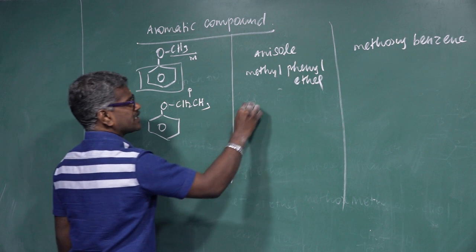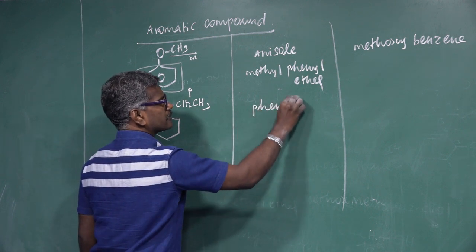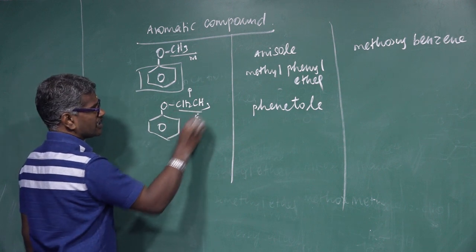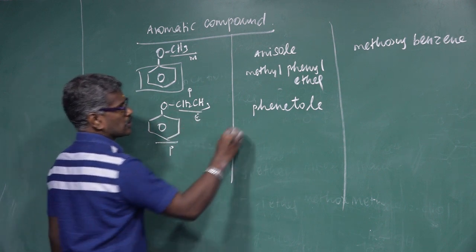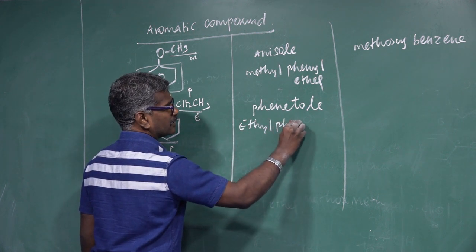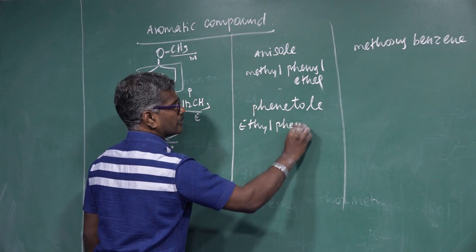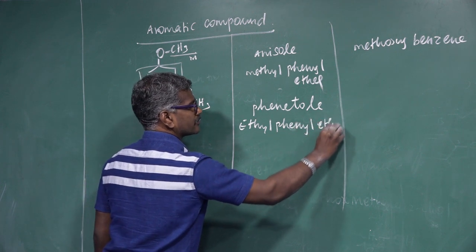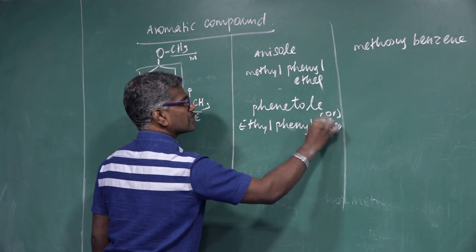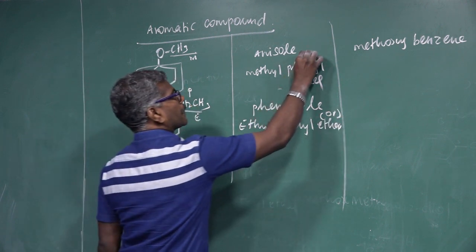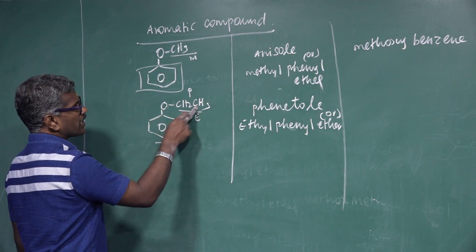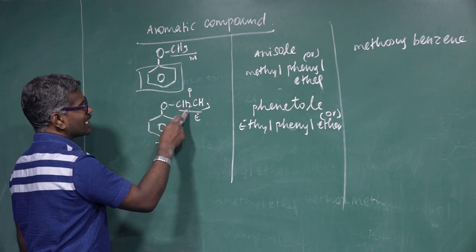This name is phenetole. This one is a phenyl group, so ethyl phenyl ether. Phenetole or ethyl phenyl ether, all are the same. These are the common names. Anisole is the common name; for the IUPAC name, the part with fewer carbon atoms is the substituent, so ethoxybenzene.